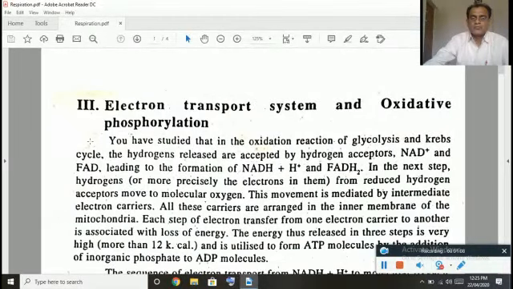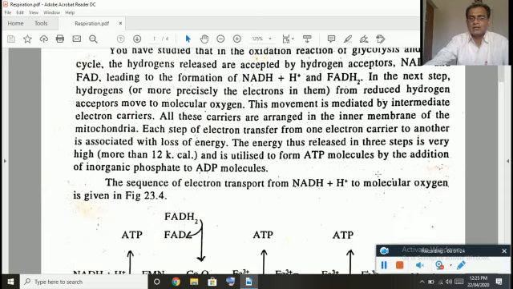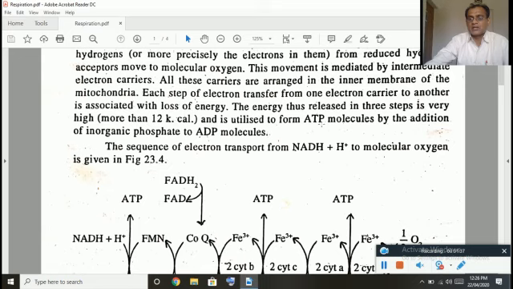You can observe here. Let us see how the electron transport system and oxidative phosphorylation occurs. As I said already, these NADH plus H plus and FADH2, which are formed in the Krebs cycle, undergo oxidation in the electron transport system. The very important thing is there is a requirement of molecular oxygen, which is the final acceptor of electrons. So this process occurs on the inner membrane of the mitochondria, as I said already.